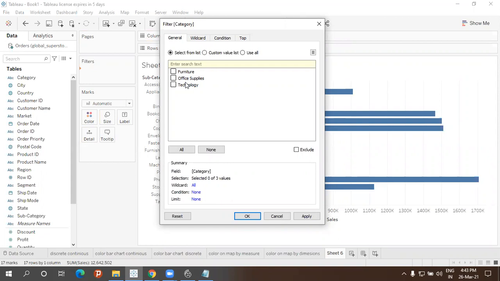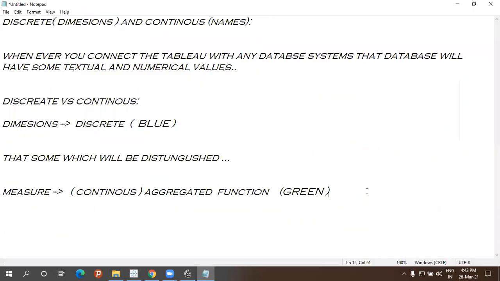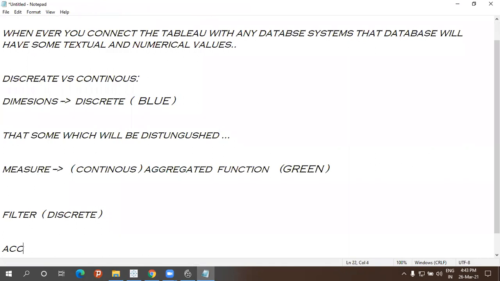So this is called what? An accurate filter. When I use a filter under discrete, it is called an accurate filter.